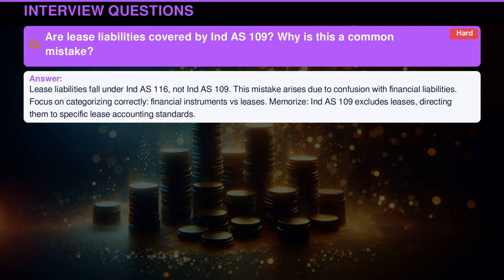Lease liabilities fall under Indian Accounting Standard 116, not Indian Accounting Standard 109. This mistake arises due to confusion with financial liabilities. Focus on categorizing correctly: financial instruments versus leases. Memorize: Indian Accounting Standard 109 excludes leases, directing them to specific lease accounting standards.